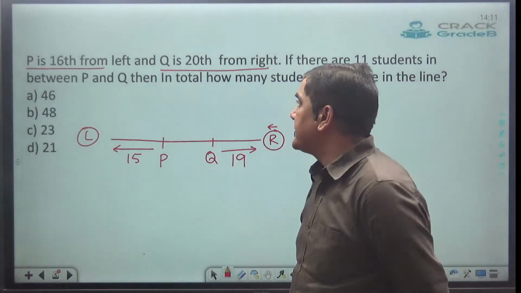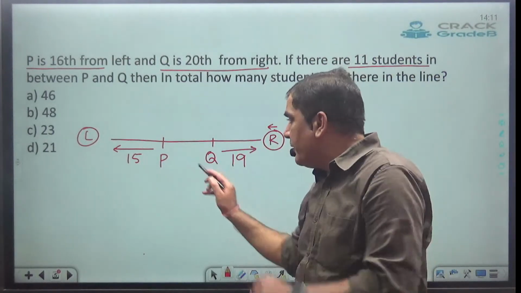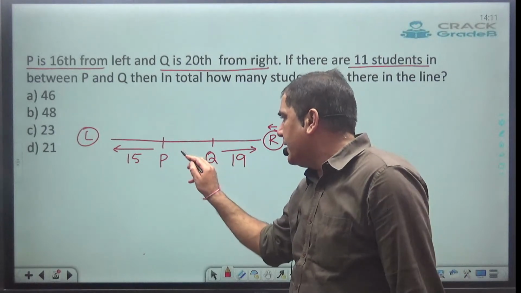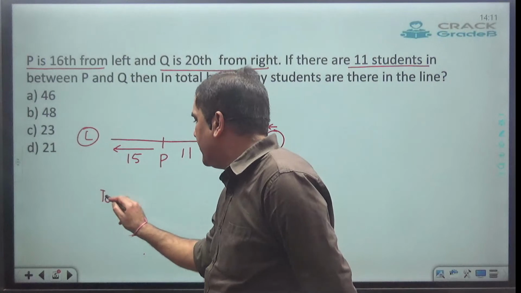Clear? Now here they are saying if there are 11 students in between P and Q, means what? In between P and Q, between these two, there must be 11 students. Now here they are asking, then in total, how many students are there?